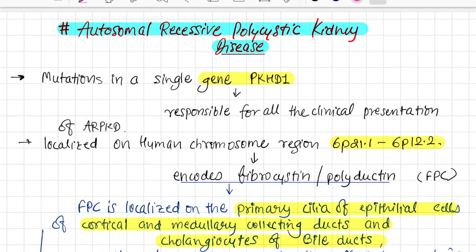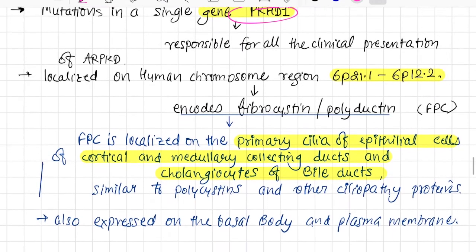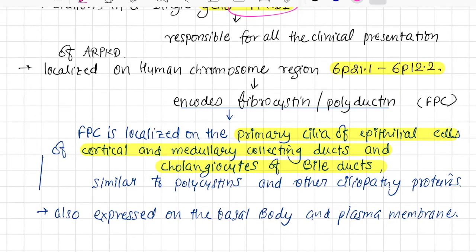So the autosomal recessive type of polycystic kidney disease: mutation in a single gene only, PKHD1, is responsible for all clinical presentation, localized on chromosome number 6, encodes for fibrocystin or polyductin. FPC is localized on the primary cilia of the epithelial cells of cortical and medullary collecting ducts and cholangiocytes of the bile duct, similar to polycystin and other ciliopathic proteins.